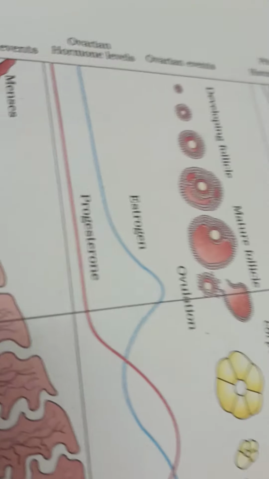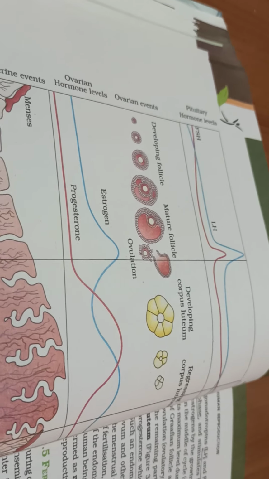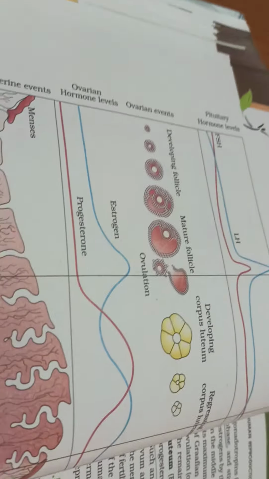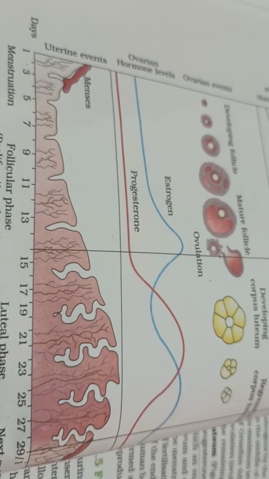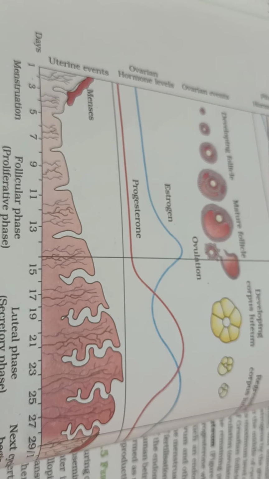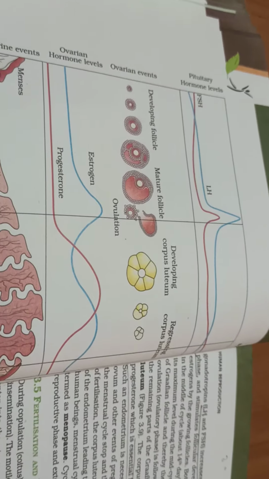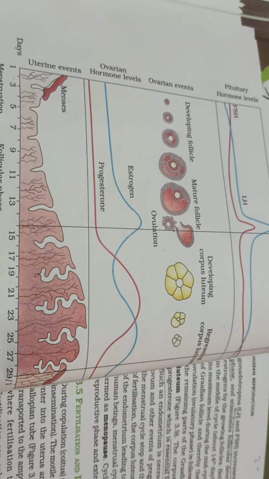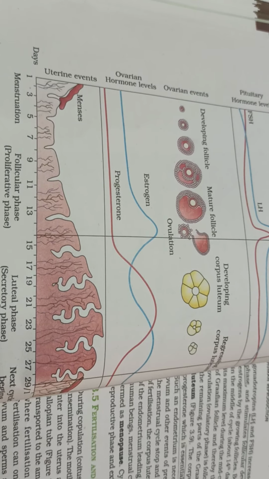So next, observe the diagram properly. Now I am going to tell about the menstrual cycle, how it occurs in female.